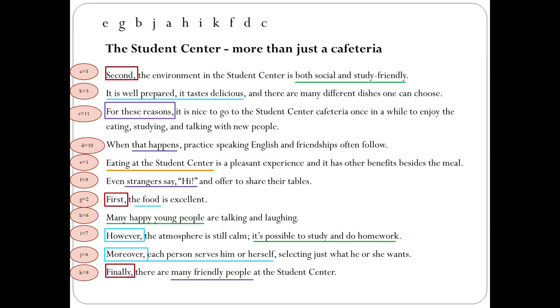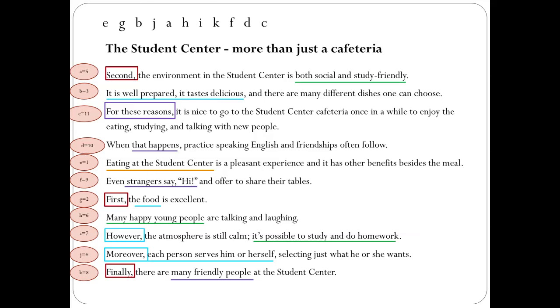We can see that here we have summary for these reasons, or we can say to sum up, and then we state the arguments which were already mentioned: eating, studying, and talking with new people. If you find this difficult, don't worry. It's usually easier to structure your own paragraph than to organize someone else's paragraphs.